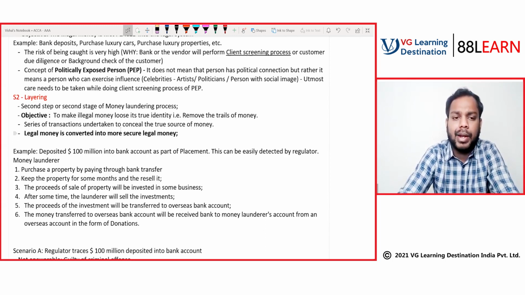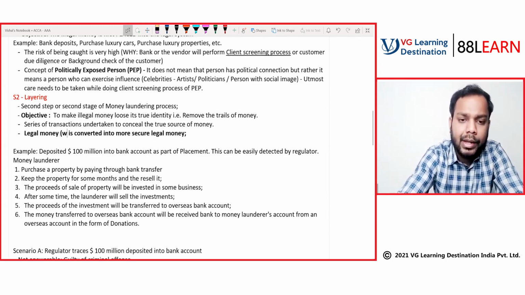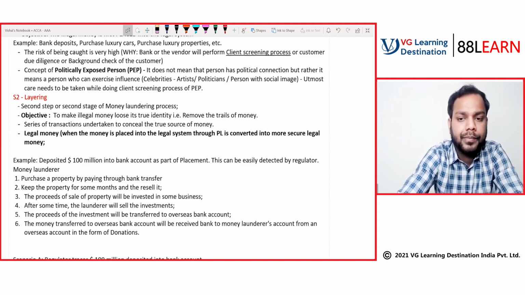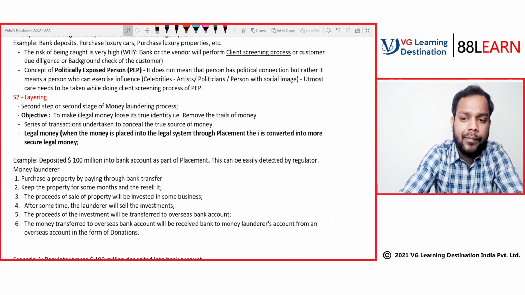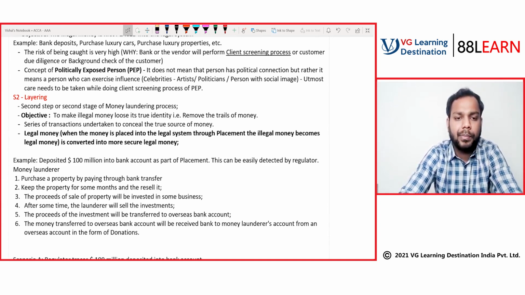Now, why am I saying legal money? See, when the money is placed into the legal system through placement, the illegal money becomes legal money. What is meant by this?